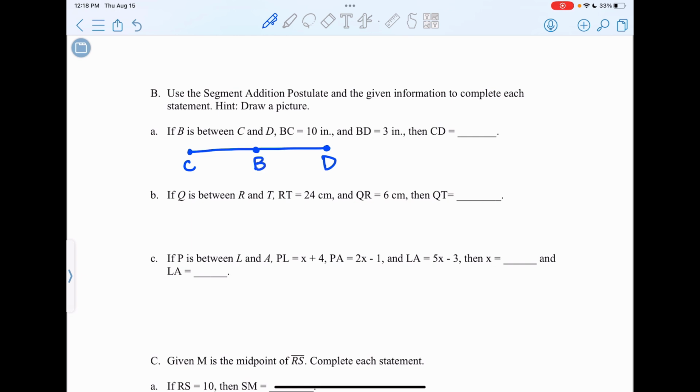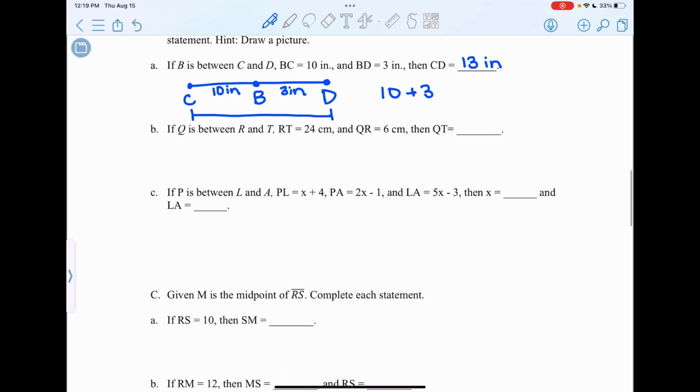Then it says that BC is 10 inches and BD is 3 inches. Find CD. CD is the entire segment, and I can find the length of the entire segment by adding those pieces together. So 10 plus 3 tells me that CD is going to be 13 inches long. Now, it's not always going to be as simple as just adding those lengths together, so make sure that you draw a picture so that you put the correct measurements in their correct places.